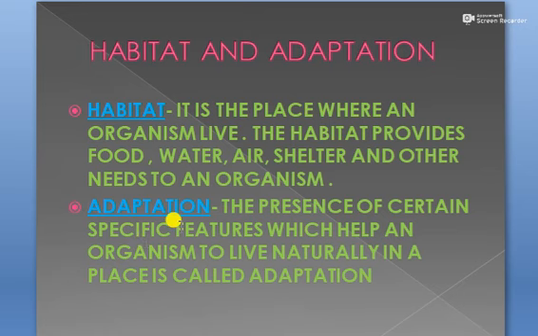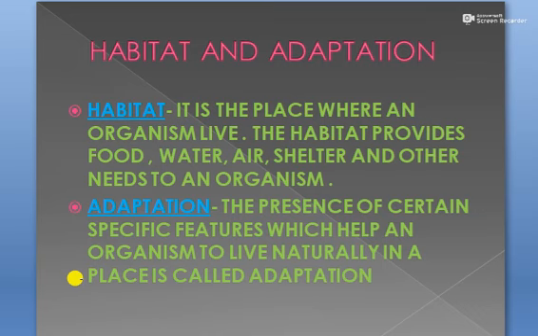Now, adaptation is the presence of certain specific features which help an organism to live naturally in a particular place. Fish is able to live in water because the body of fish has certain characteristics which help it to live in water.